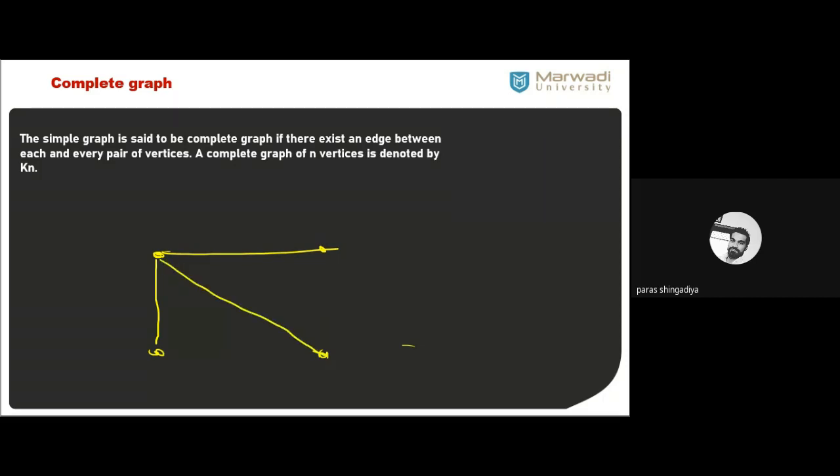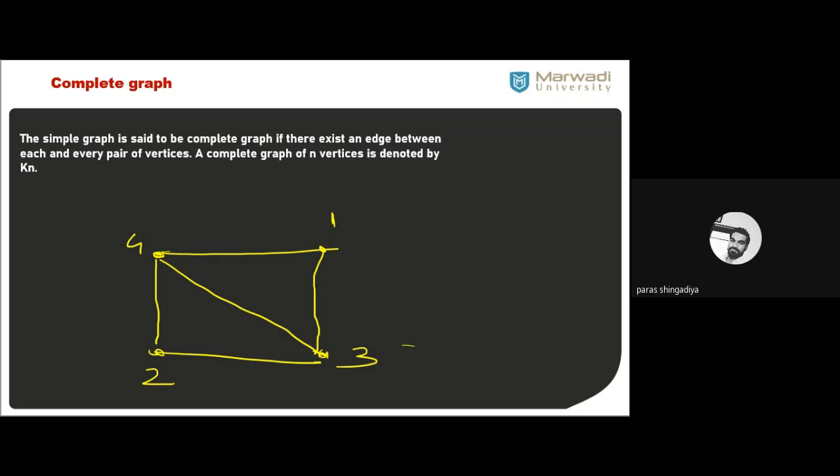Still this graph is simple, not complete. Why is it not complete? Because between vertices 1 and 3, and 2 and 3, let us say, there is no edge. If I consider this pair, the edge is missing. Similarly, the edge between 2 and 3 is also not there. Let us connect it. I have connected 1, 3 and 2, 3. Still this graph is simple. We cannot say it is a complete graph.